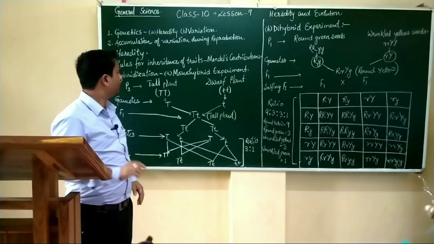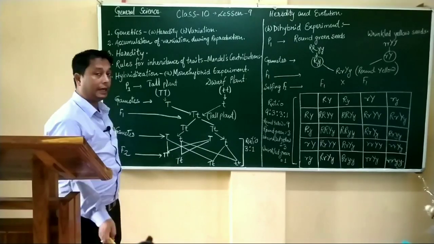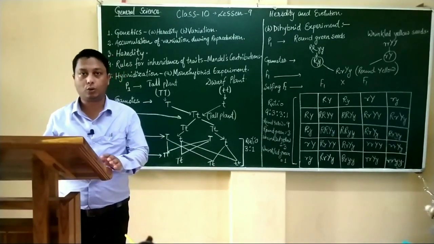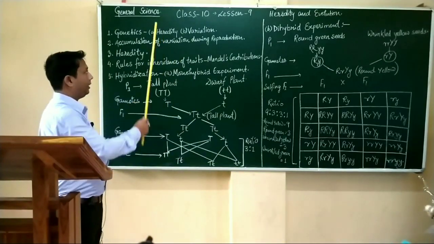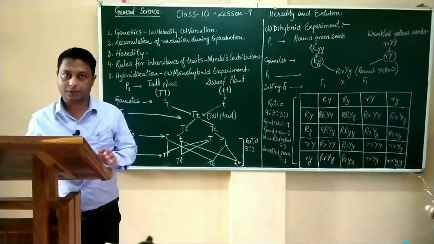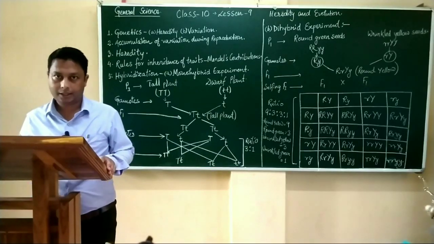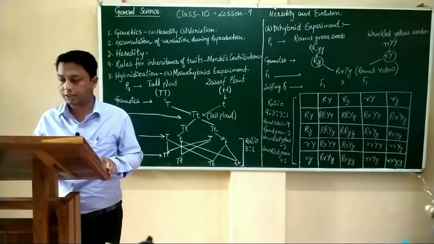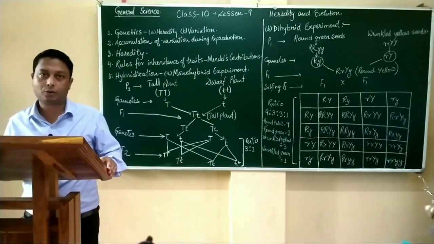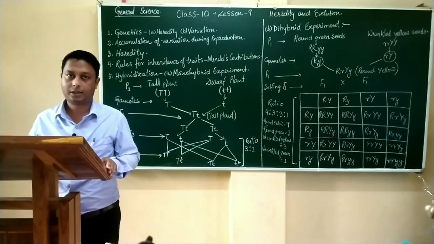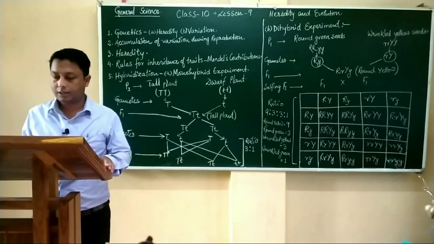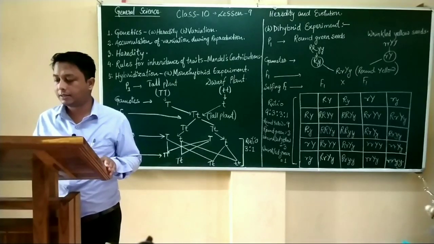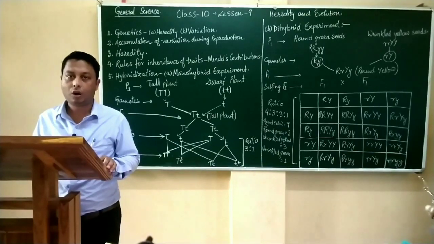Next, genetics is divided into two types. One is heredity and another one is variation. Heredity is the transmission of characters from one generation to the next generation. The meaning of variation is the difference in the characters between the parents and offspring.